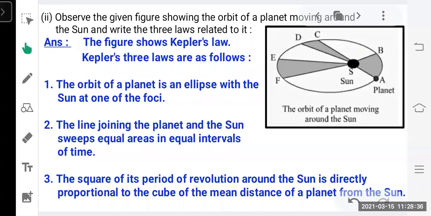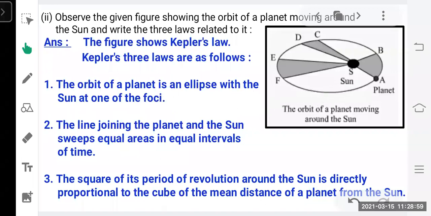You can see here the figure shows Kepler's laws. Kepler's 3 laws are as follows. The first law says, and don't change the order of the laws. This is the first law, this is the second law, and this is the third law. You can't keep the third law at the first place. Don't change their places. The orbit of a planet is an ellipse with the sun at one of the foci.